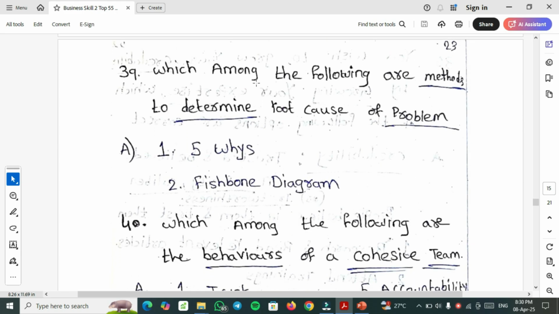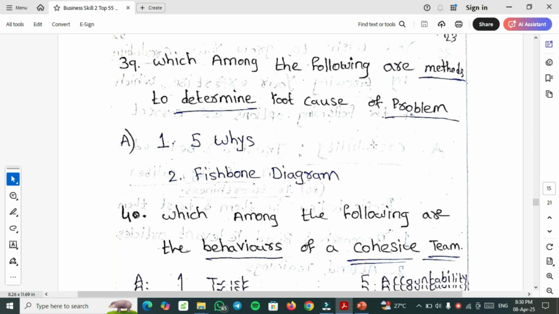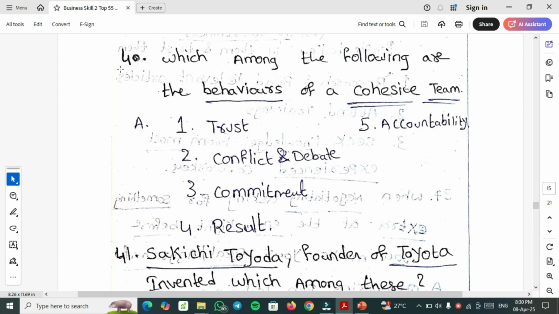39th one. Which among the following are methods to determine the root cause of a problem? To determine the root cause of a problem, you should use the 5 whys, and a fishbone diagram. This is also an important MSQ question. 40th one, we have 20 more questions, but this is one of the important questions. Which among the following are the behaviors of a cohesive team? Cohesive team means a good team. The first option is trust, then conflict and debate, commitment, results and accountability are the behaviors of a cohesive team.